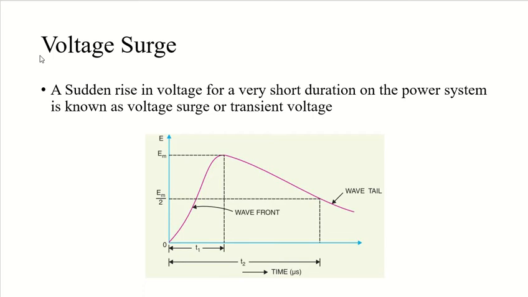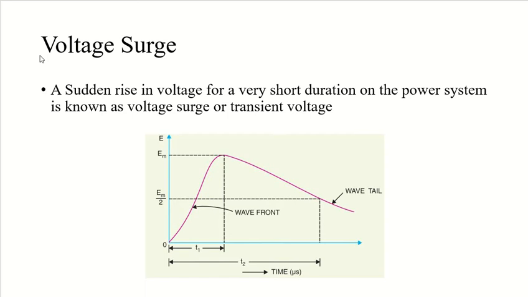So in this chapter we are going to discuss such over voltages in power systems, with special emphasis on the protection devices which are used for protection from over voltages. Let's first know what an over voltage is, and for that let's try to understand what a voltage surge is. A sudden rise in voltage for a very short duration of time on the power system is known as a voltage surge or transient voltage.